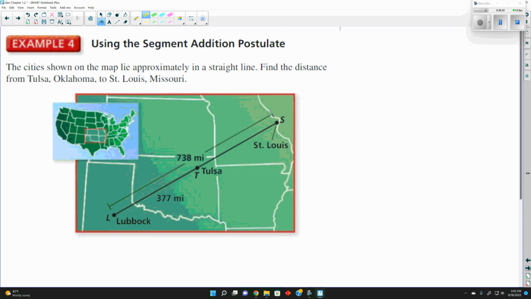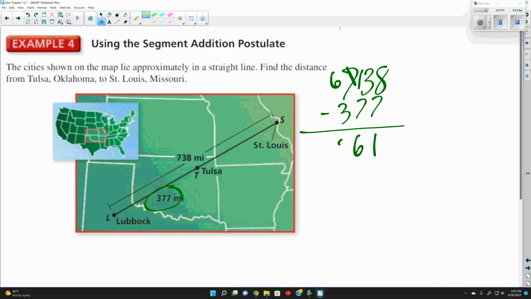The cities shown on the map lie approximately in a straight line. Find the distance from Tulsa, Oklahoma to St. Louis, Missouri. It's just subtract again, because they gave us the whole length, yes? The whole length is 738. 370, yep. Do we need to see another one of these?